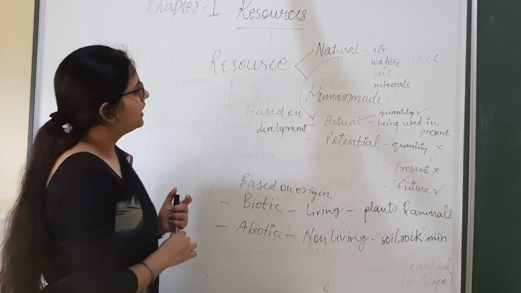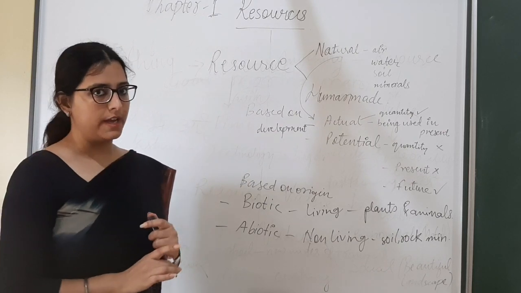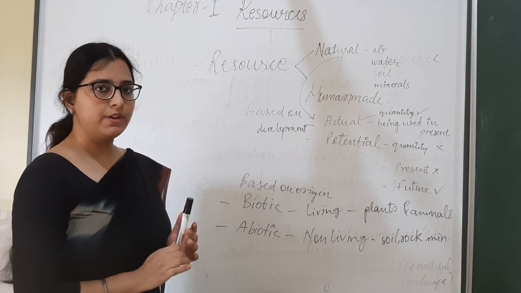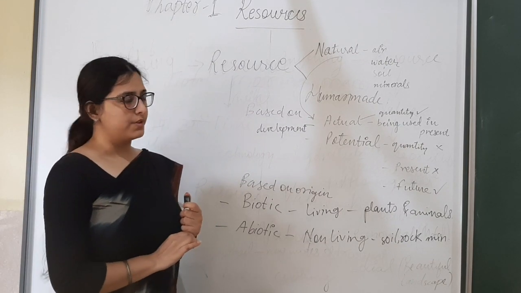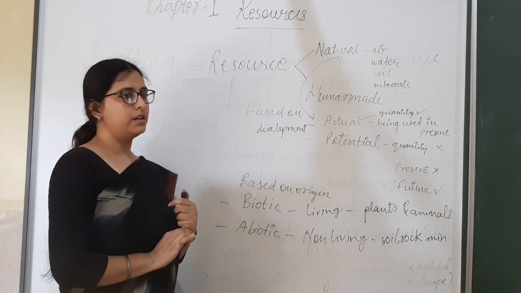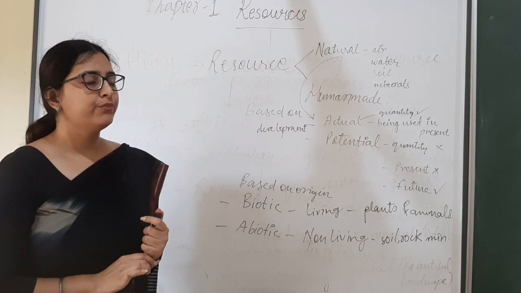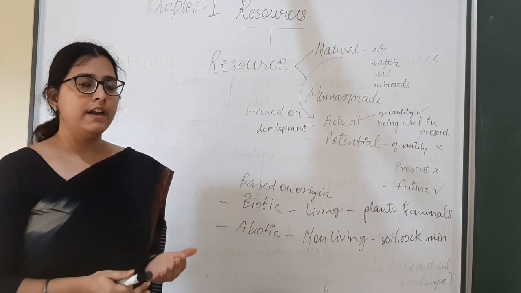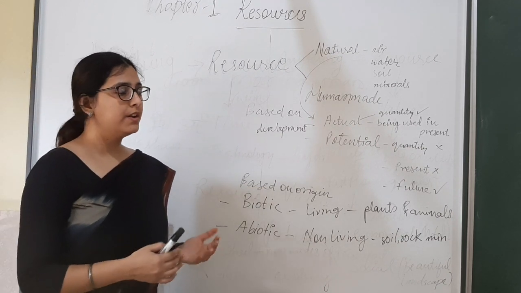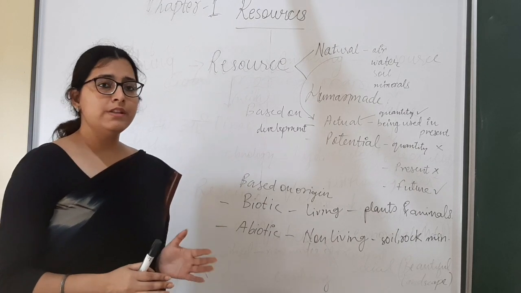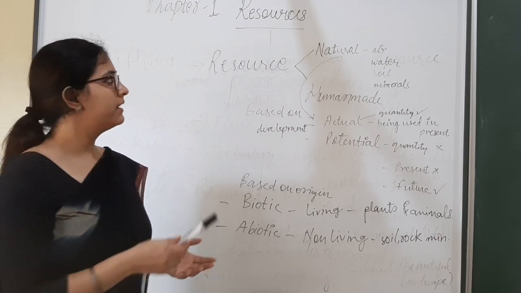Students, now you should know that resources are of two types. The first one is natural resource and the second one is human-made resource. Firstly, we will discuss the natural resource. What is a natural resource? Actually, a resource is anything that satisfies our needs. So it can be anything related to nature. Anything that is related to nature is a natural resource.